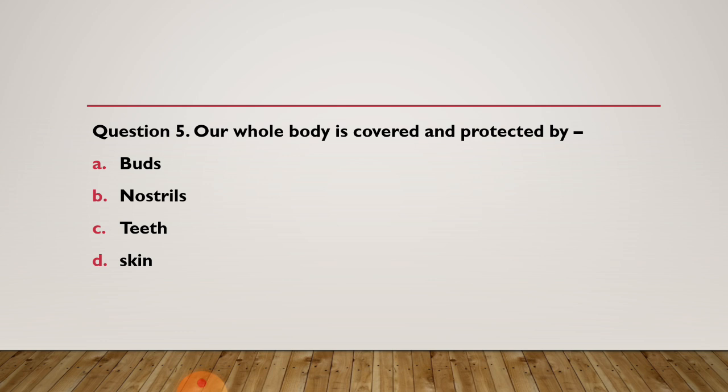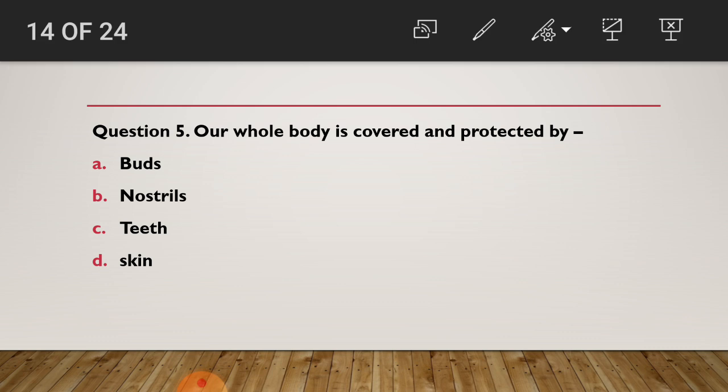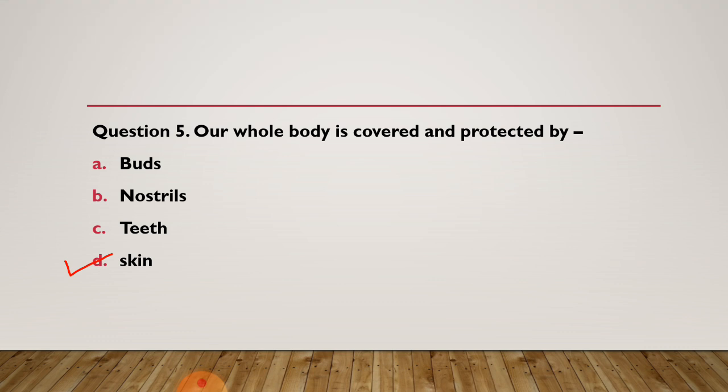Did you choose your answer? So the right answer of this question is skin. Is this your answer? This answer is right.